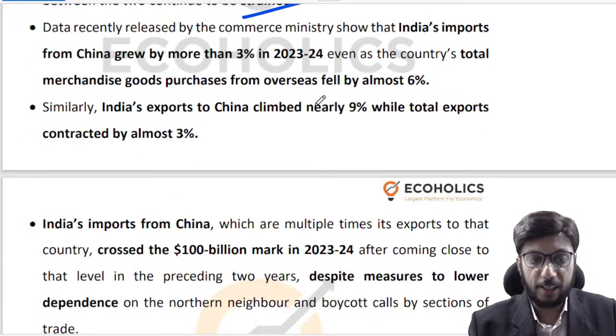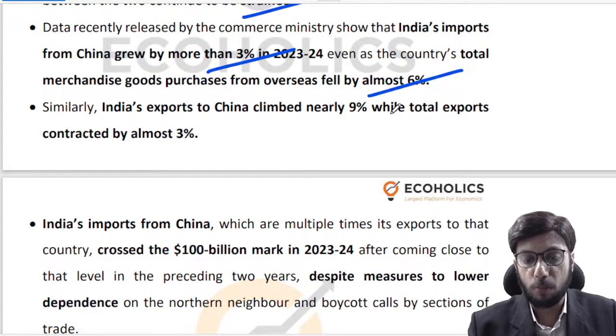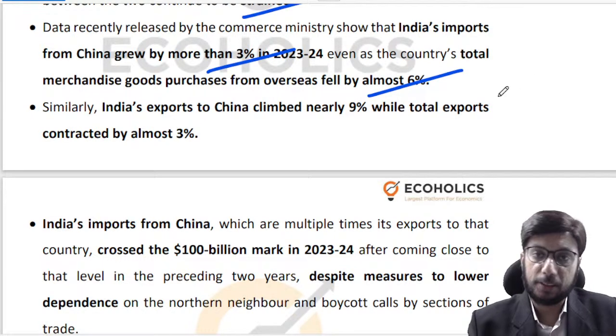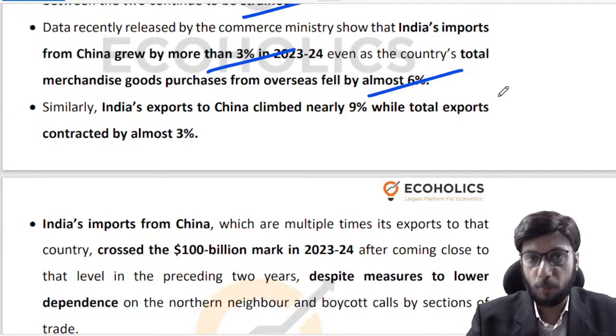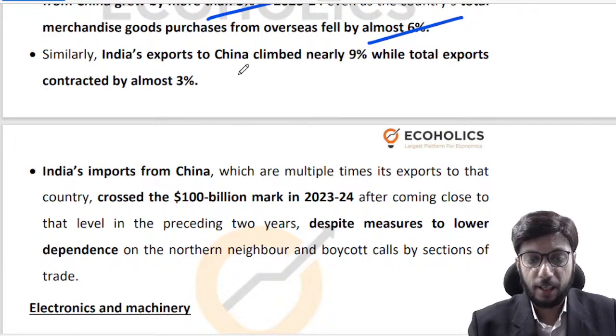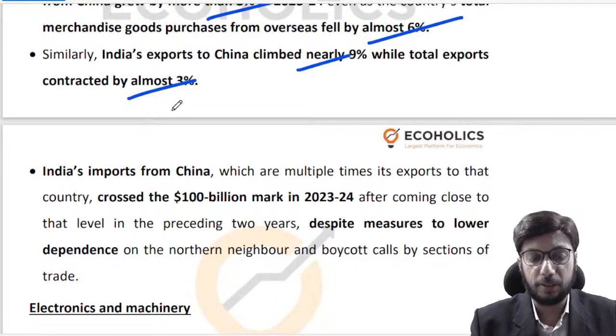So if you look at data, India's imports from China grew by more than 3%, right? Despite the fact that the overall goods purchased from other countries fell by almost 6%. So there is a 6% decline in imports of goods from other countries as a totality, but vis-a-vis China there is a 3% rise, right? Similarly, India's exports to China climbed nearly 9%, despite the fact that total exports contracted by 3%.